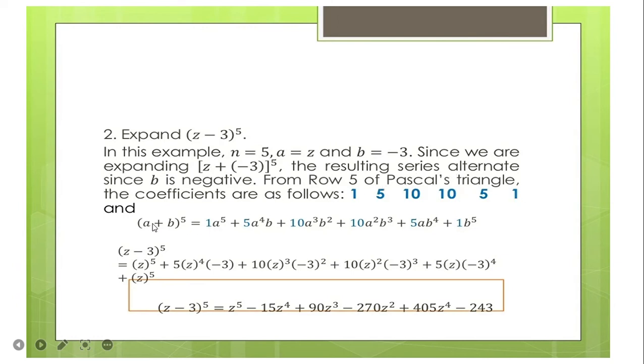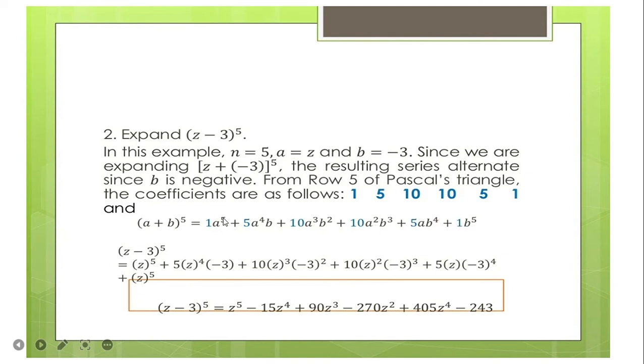Now again, ato ta sa a plus b to the power of 5, that is equal to 1, 5. Ang imong mga numerical coefficient ang imo unahon pagbutang. So naatay 1, 5, 10, 10, 5, and 1. Sunod, sugod ta sa A. Si A, mag-start ta sa exponent 5. Okay? So again, exponent 5 si A, 5, 4, 3, 2, 1, and then 0. Wala na kay A diha.